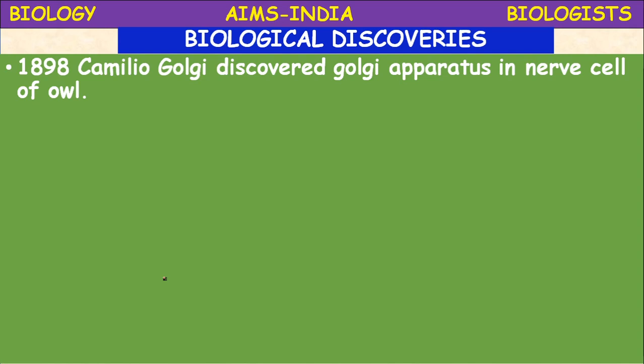Biological discoveries. In 1898, Camillo Golgi discovered the Golgi apparatus in the nerve cell of owl. So what does Golgi apparatus mean? It is one of the important cell organelles, secretory in function. So it was discovered by Camillo Golgi in 1898. It is also called the Golgi complex or Golgi apparatus.